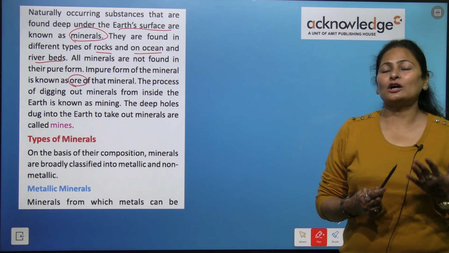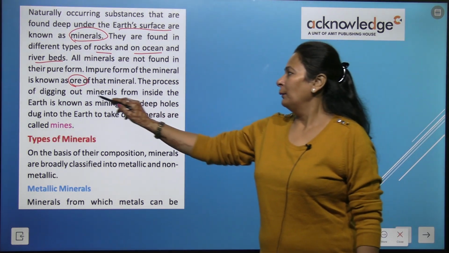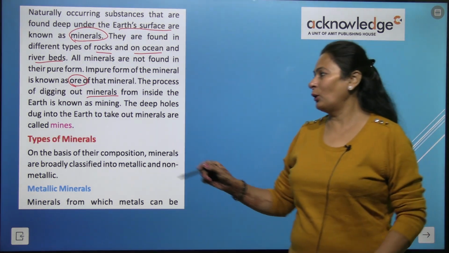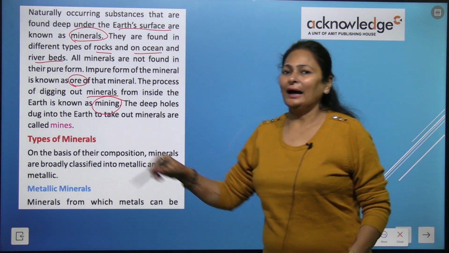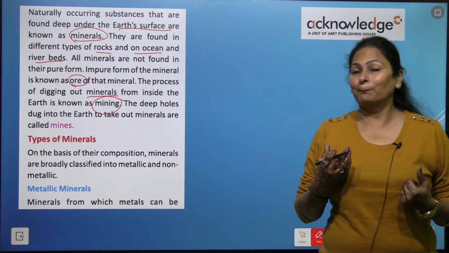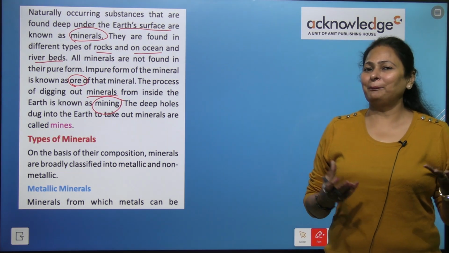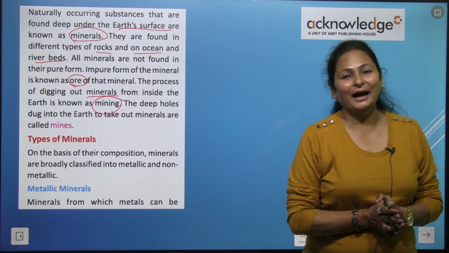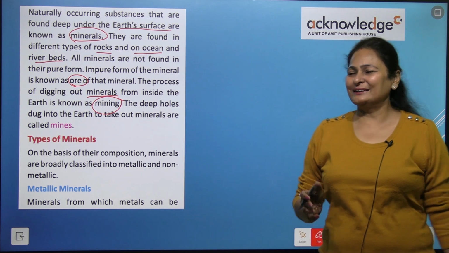The process of digging out minerals from inside the earth is called mining, and the holes that we dig in the earth are called mines, and the people who work in the mines are known as miners, right?